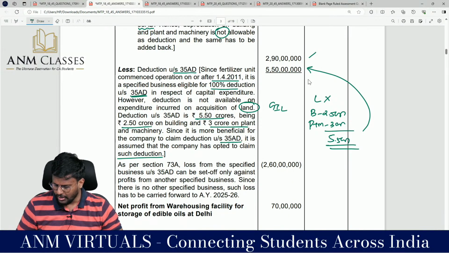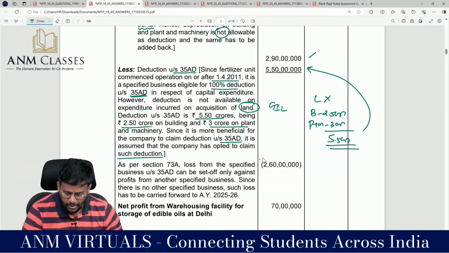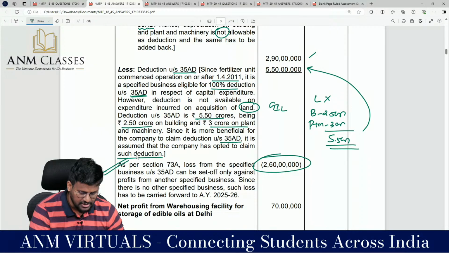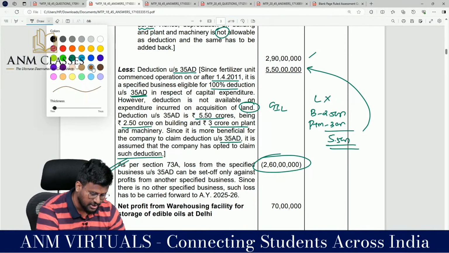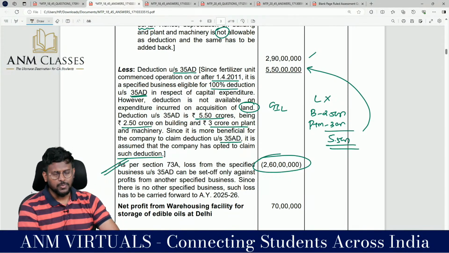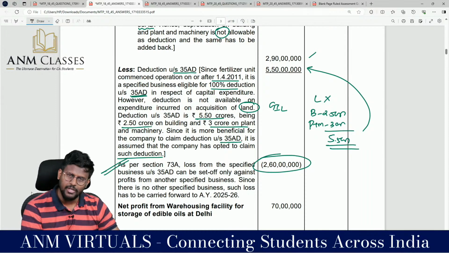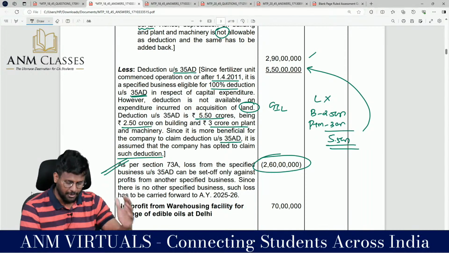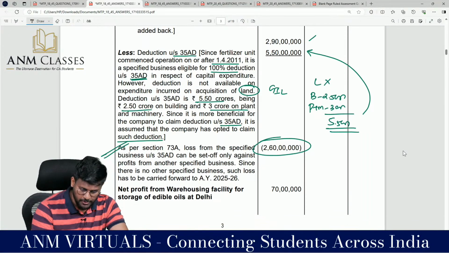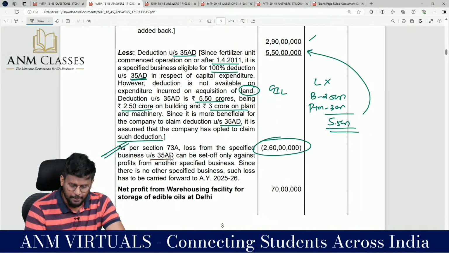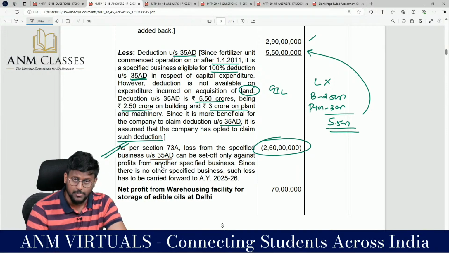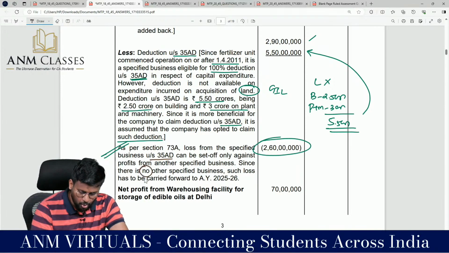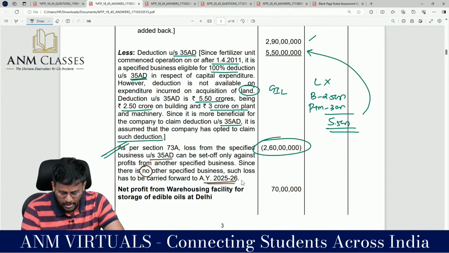So from 2.9 crores, if you minus 5.5 crore, you will end up with a loss of 2.6 crore, but we have section 73A. As per section 73A, loss from specified business can be set off only against profit from another specified business, otherwise it has to be carried forward for an infinite period. Since there is no other specified business, such loss has to be carried forward for assessment year 25-26.